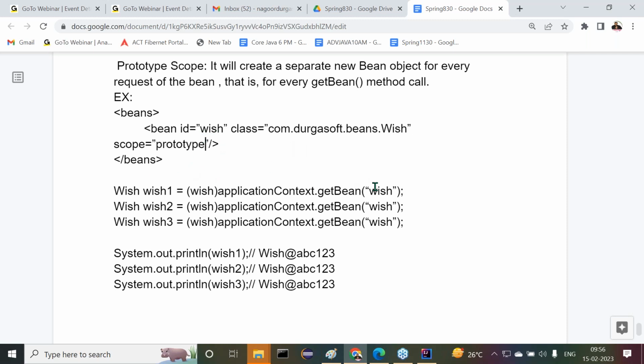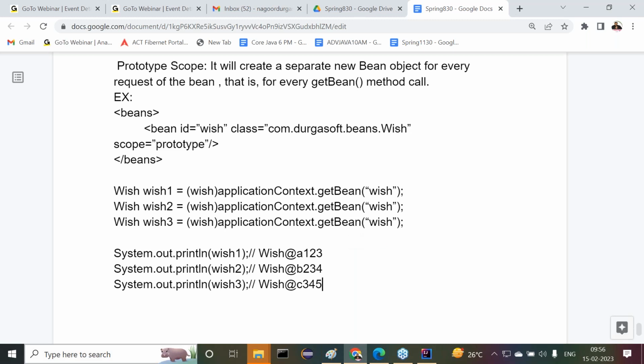Now we call this 3 times, but every time what happens is, I want to say, A 1 2 3, then B 2 3 4, and the next one C 3 4 5. Like this we get different objects at each and every call of the get bean method.